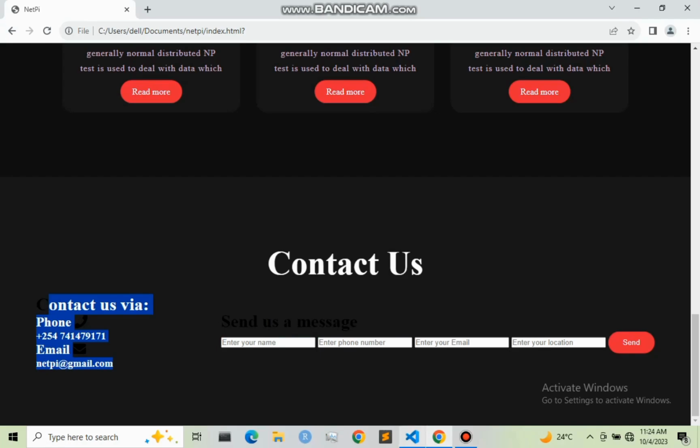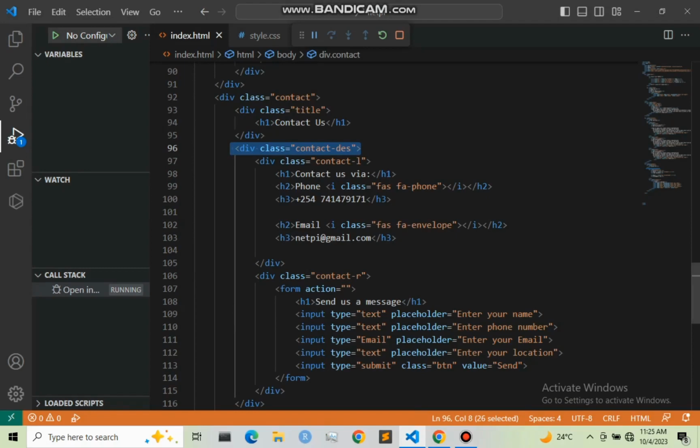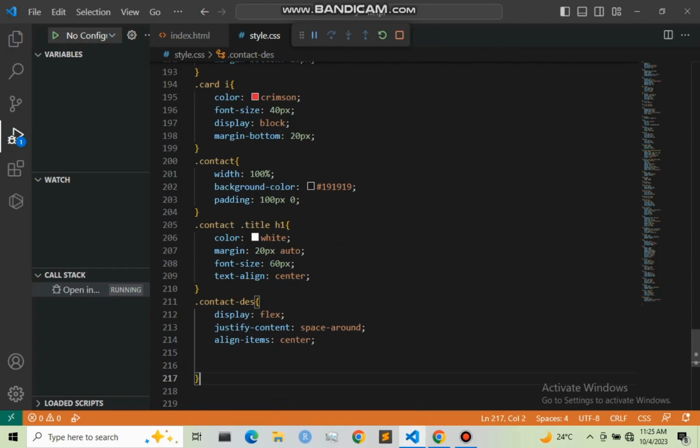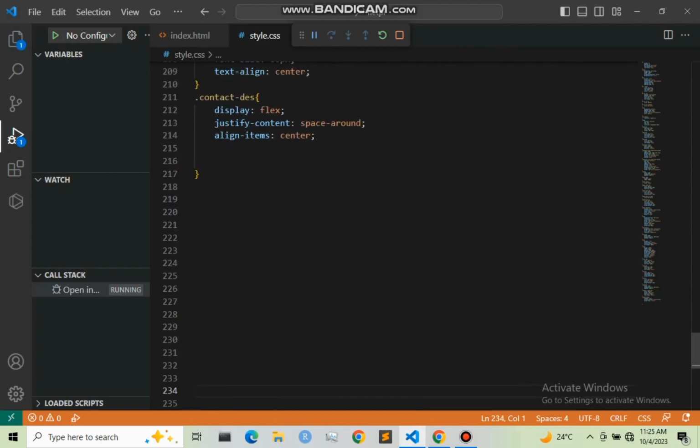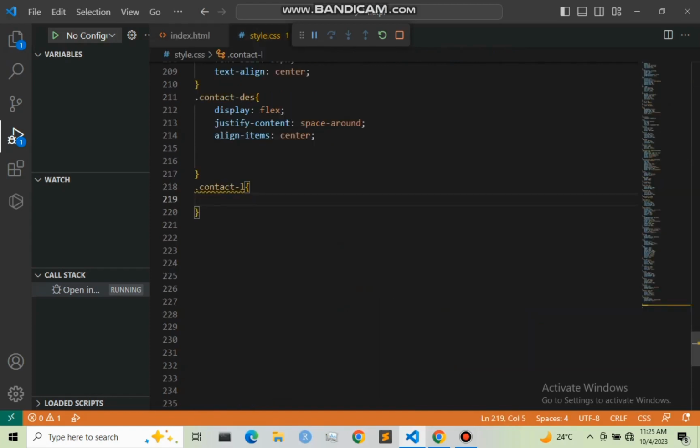The left column, it was under this div right here, that is conduct L. So let us move to our CSS, .conduct-l, and I'm going to start with the H1, the title. So this is the H1. Let us start with H1.